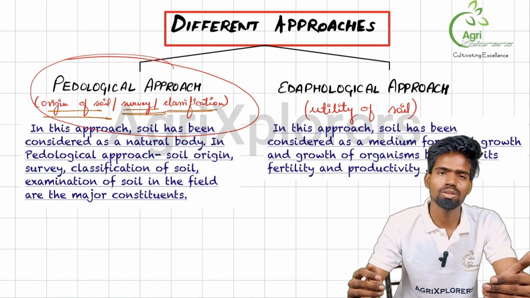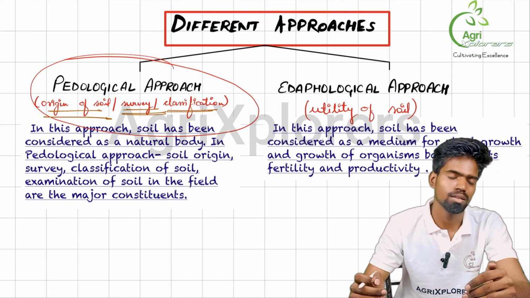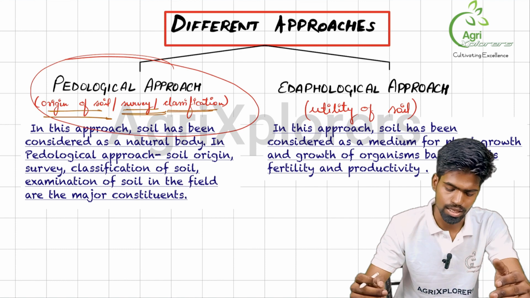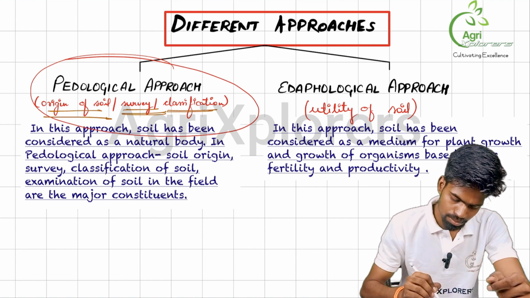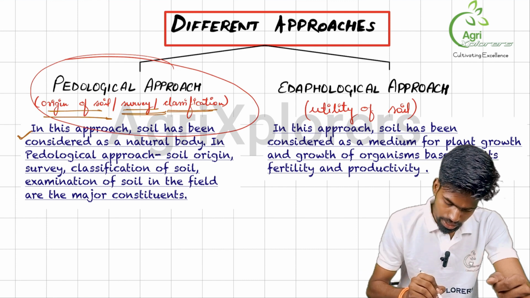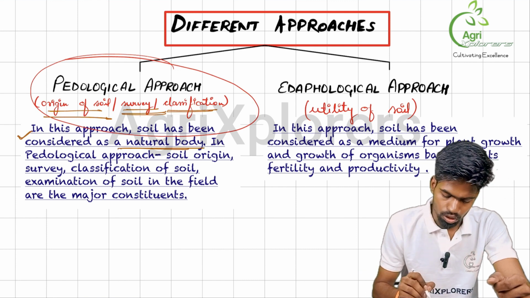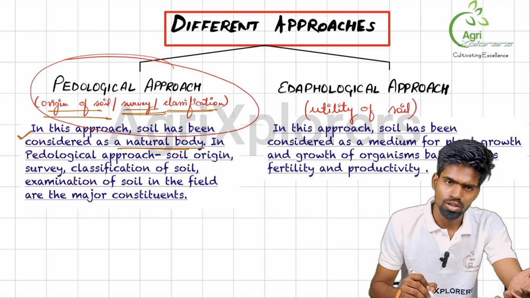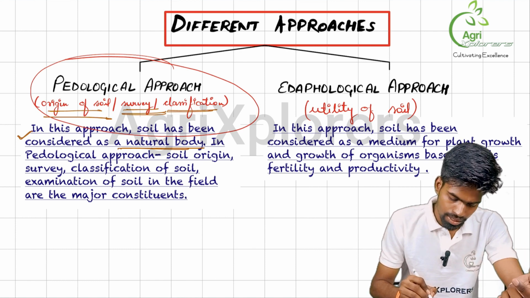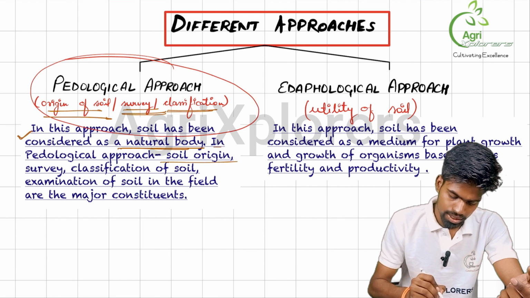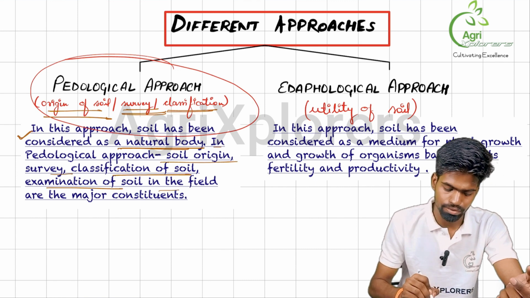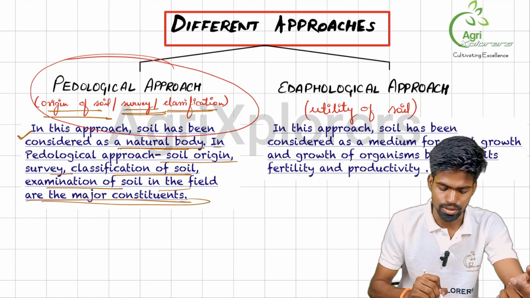We won't be considering living organisms or soil as a base material for living things. So in this approach, soil is considered as a natural body, derived from nature. It is just gifted to us by nature. In pedological approach, soil origin, survey, classification of soil, and examination of soil in the field are major constituents.